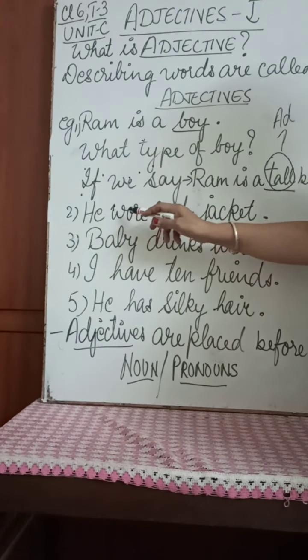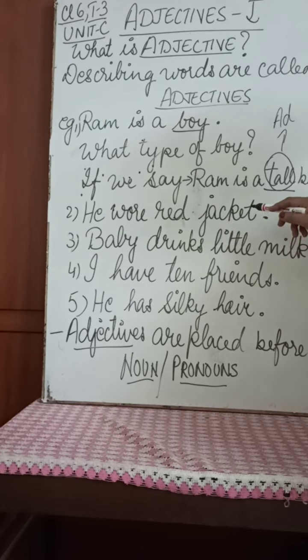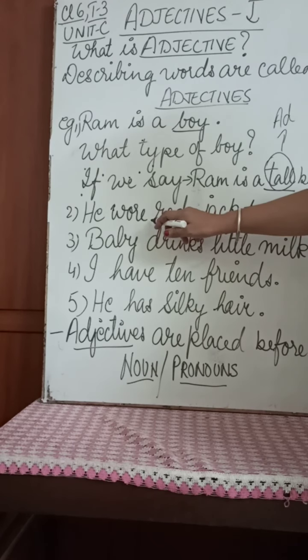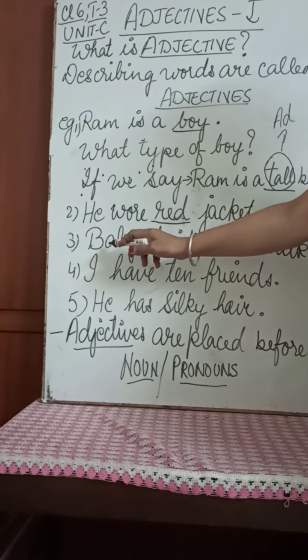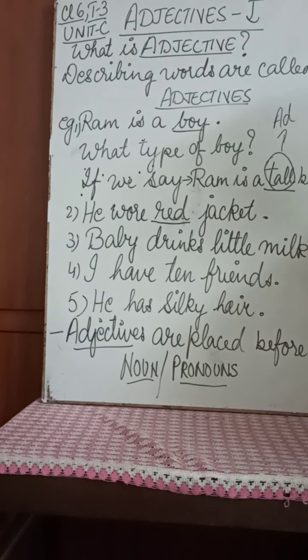Second example, he wore a red jacket. The simple sentence is he wore a jacket. Now what type of jacket? A red color jacket. So red is the adjective here. Third example, baby drinks little milk. How much milk? Little milk.